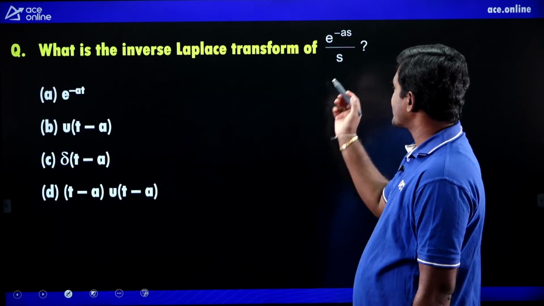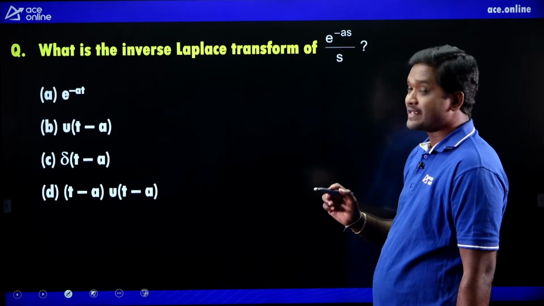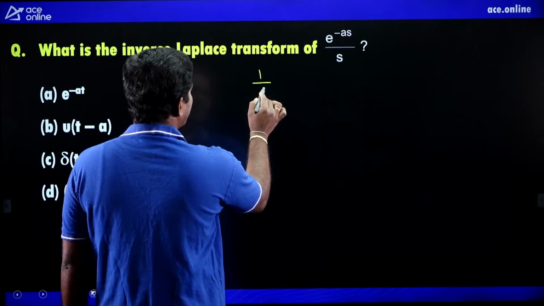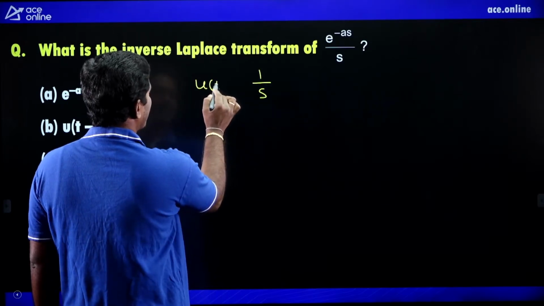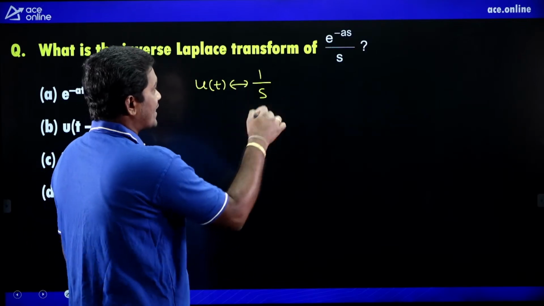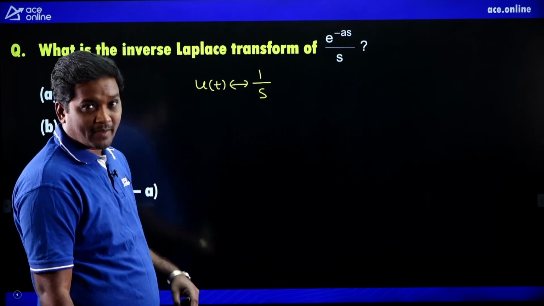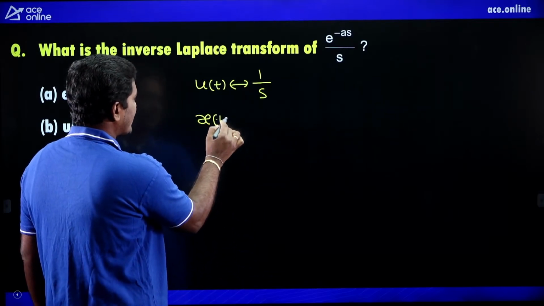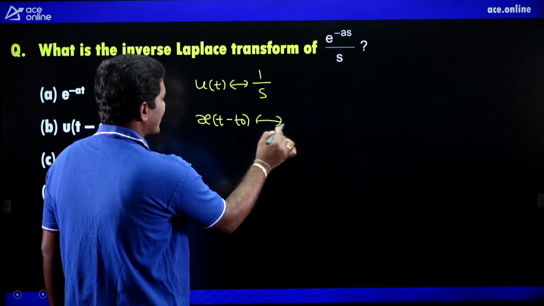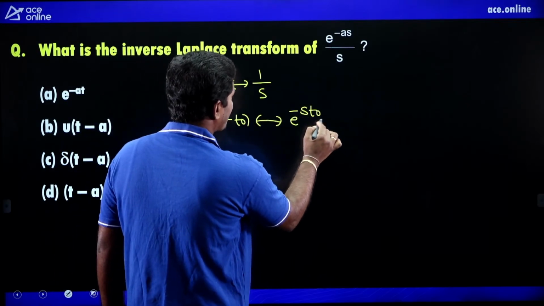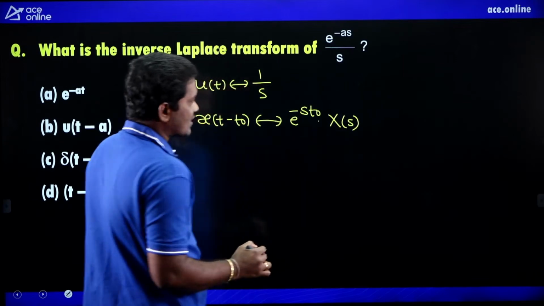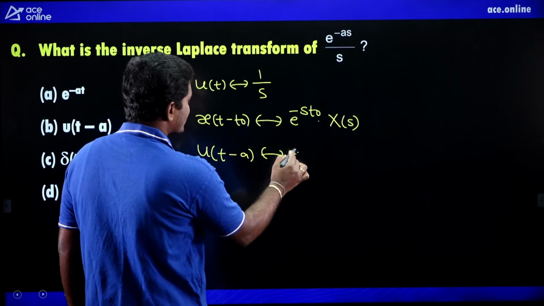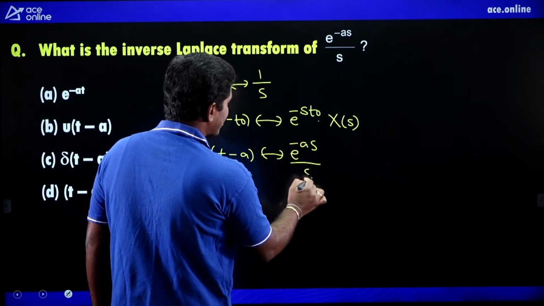What is the inverse Laplace transform of e power minus as by s? How to solve this problem? 1 by s is the Laplace transform of u of t. But e power minus as by s is there, which means you have to apply the time shifting property. The time shifting property statement: x of t minus t naught Laplace transform is e power minus s t naught into x of s. So from this property, u of t minus a Laplace transform is e power minus as by s.